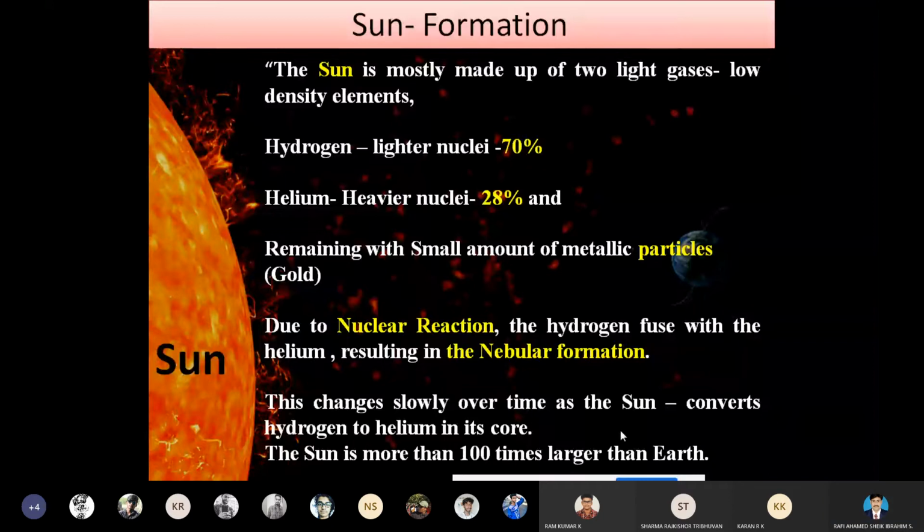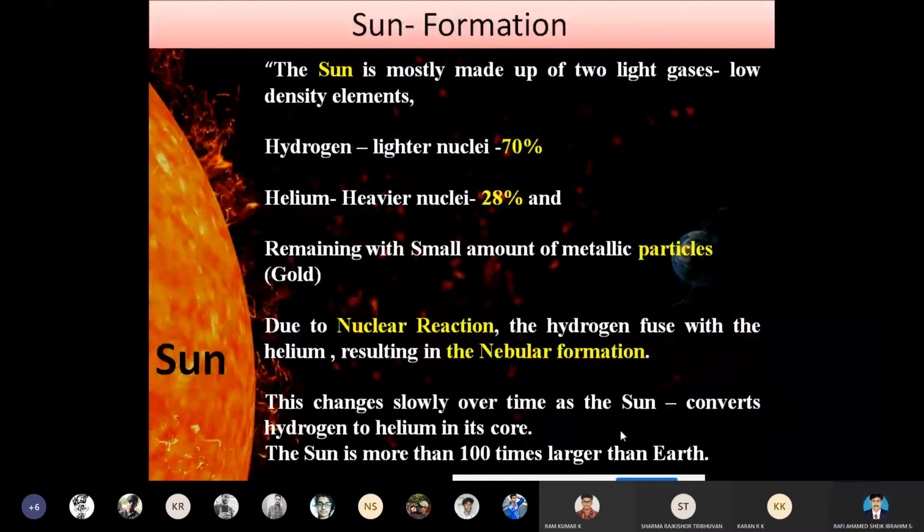So here, in the formation of the nebula, to create a newborn star, we have to consider two light gases which have low density: hydrogen and helium.